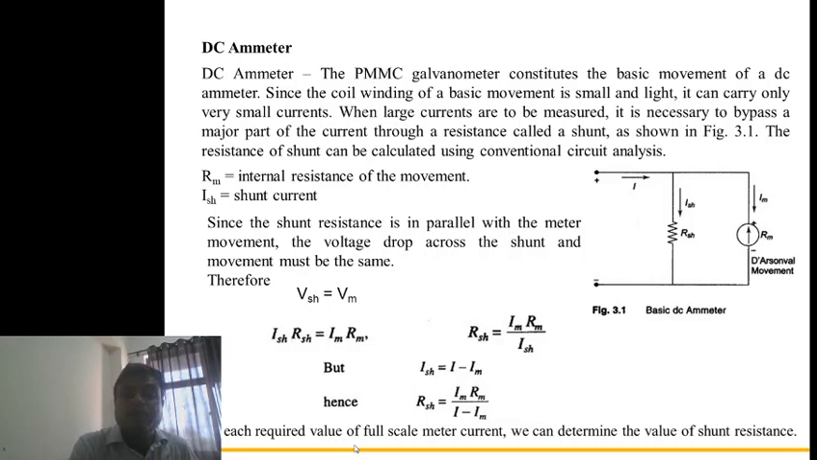With the help of this equation, we are able to calculate the value of Rsh for high current. That is why it is written that for each required value of the full scale meter current, we can determine the value of the shunt resistance. That circuit is nothing but a DC ammeter, and even if you remove this shunt resistance, or the parallel resistance, it is also a DC ammeter. Only we can play with the range.